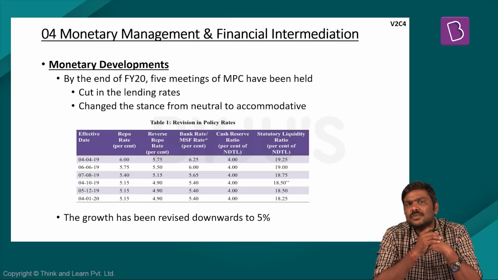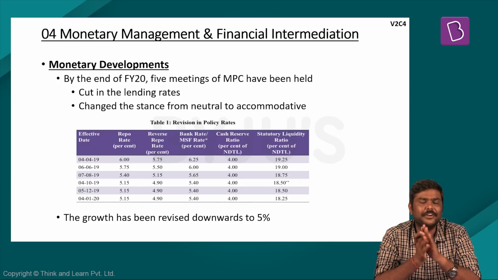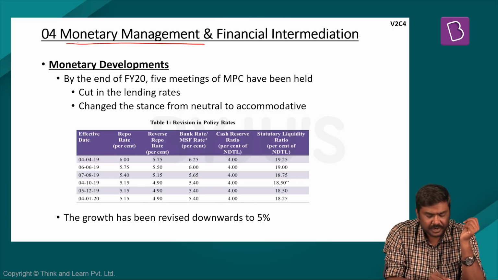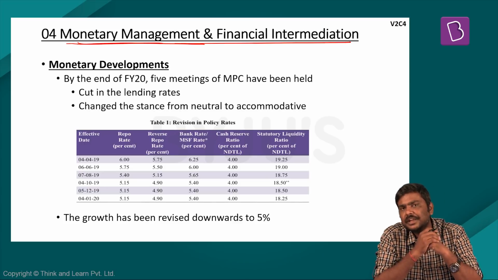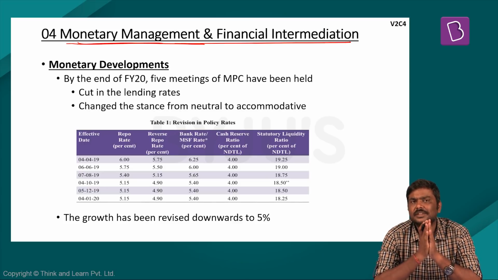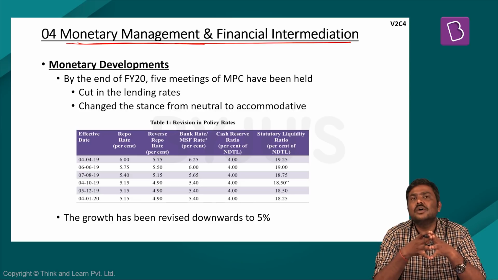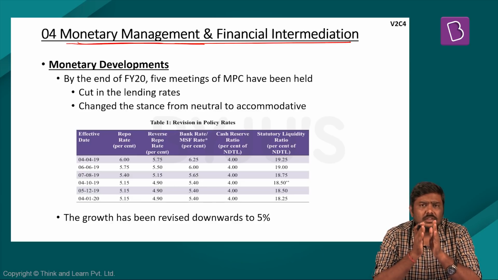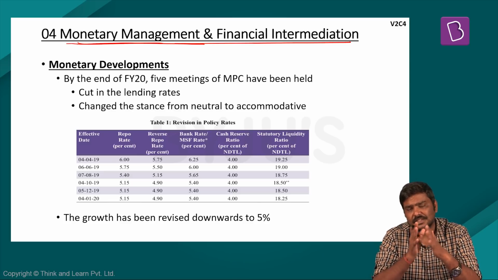Now let's discuss the fourth chapter of Economic Survey, Volume 2 for the year 2019-2020. This particular chapter is basically about the concept of monetary management as well as financial intermediation. First and foremost, the Economic Survey makes a note of what monetary policy changes have been made in the last 1 year by the central banker.